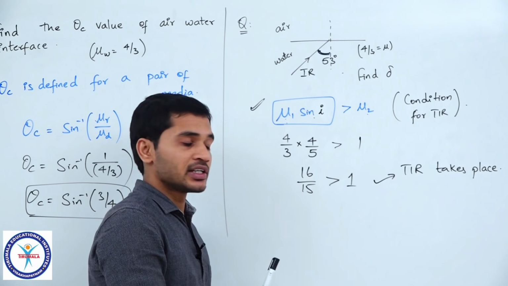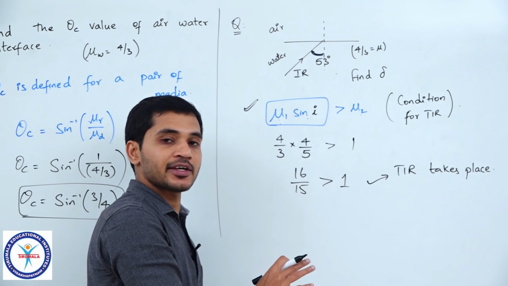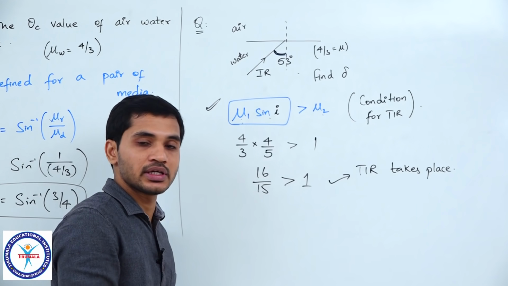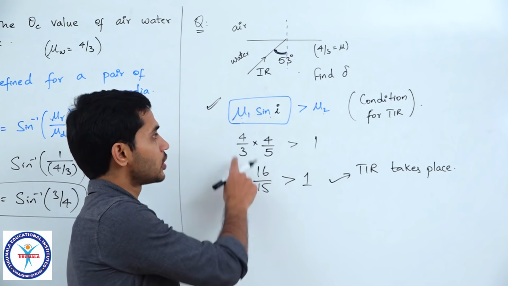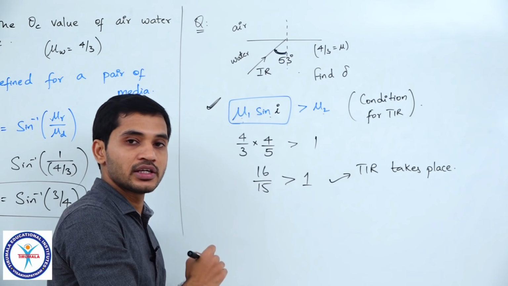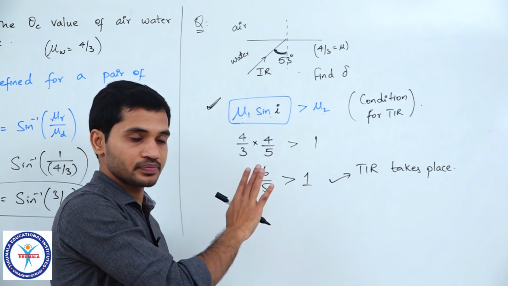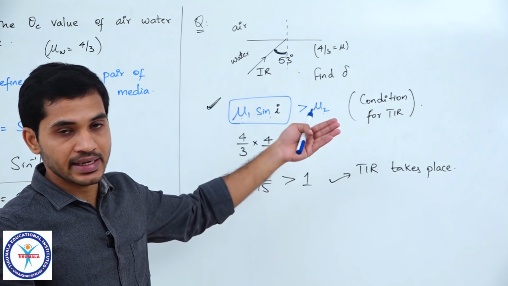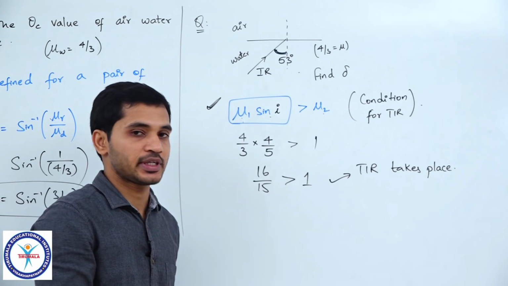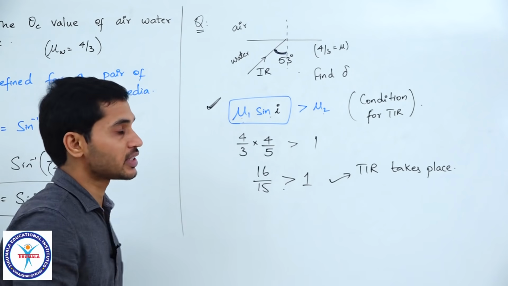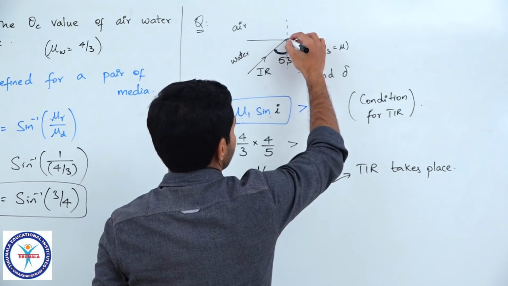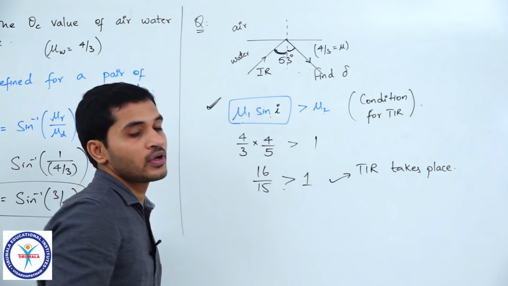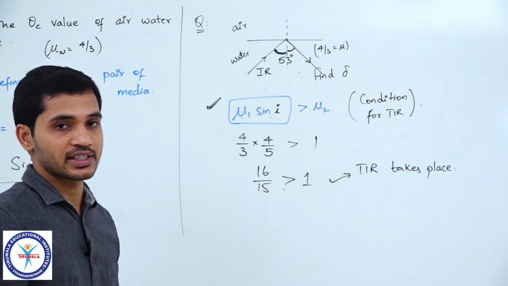Please understand this clearly. Understanding whether TIR takes place or not is the most important thing in each and every question which we will be learning from now onwards. So this should be very clear for you. So I will repeat once again: initial medium's mu into sin theta, if it is greater than the next medium's mu, TIR takes place. Clear? So in this case TIR takes place, and if TIR takes place, then the light ray gets reflected back also at the same angle of 53 degrees. It is the reflection scenario.